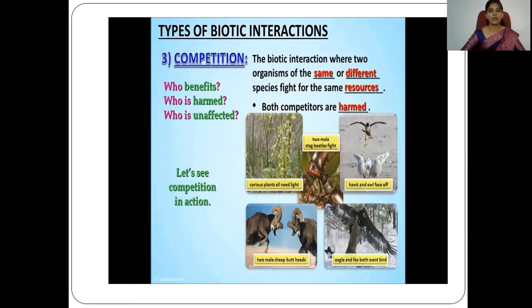its life cycle. These competitions are one of the important biotic interactions, and due to this competition, the animal that is most fitted for that particular environment can continue its life cycle in nature. Here only one animal can succeed. Whenever there is competition, one animal wins and the other loses.